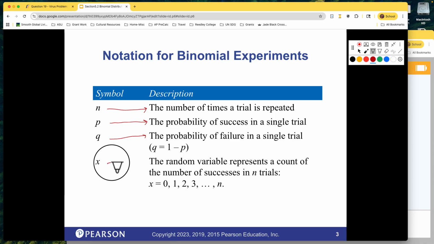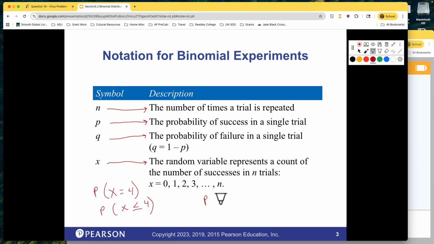And then x is just that random variable we're going to talk about. The way these questions are phrased is: what's the probability of getting 4 successes or 5 successes? So that would be the probability, say, x equals 4. Sometimes we want to know the probability that x is less than or equal to 4.